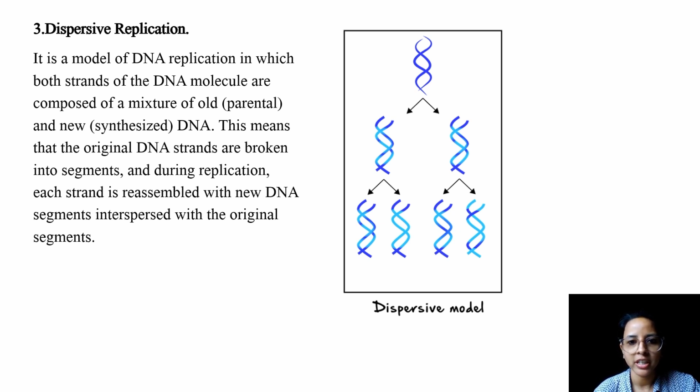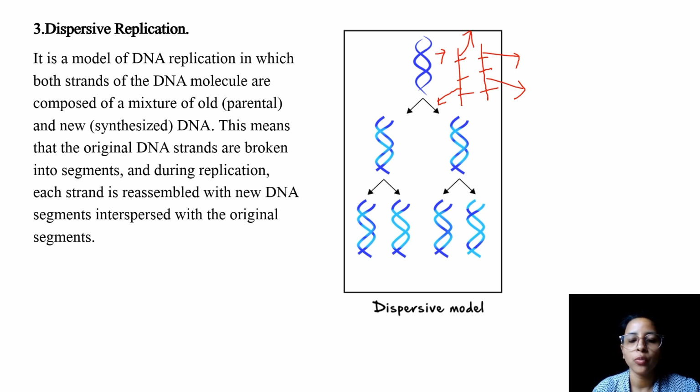Now dispersive replication shows that this DNA molecule, which is the parent strand, is going to separate itself in the earlier way as it was. It will separate itself into two strands like this. Now these two strands will break themselves into different fragments, right? Both the parent strands will break themselves into different fragments, and each fragment was supposed to undergo a separate round of replication.